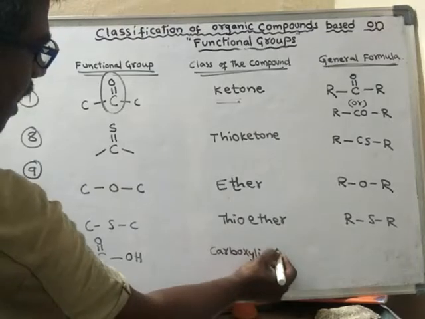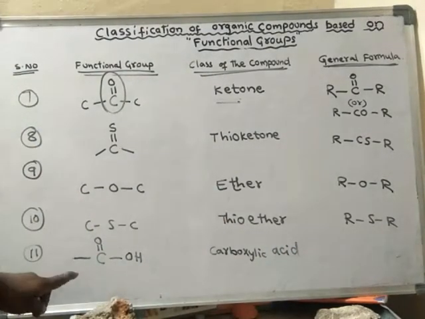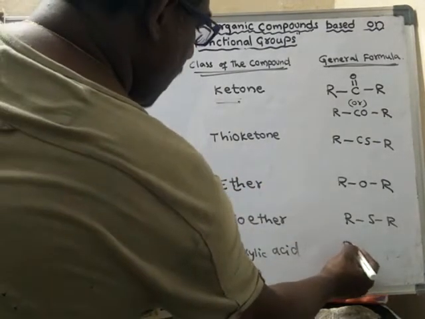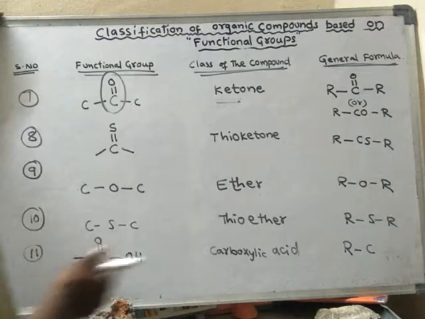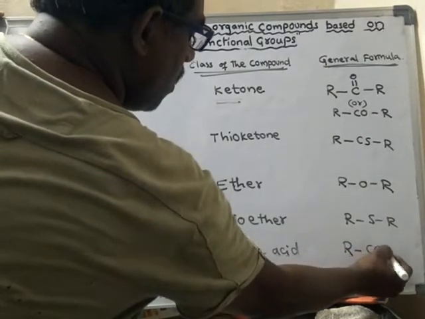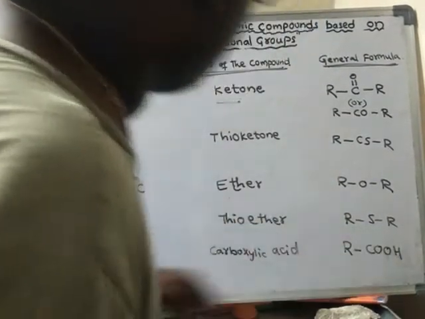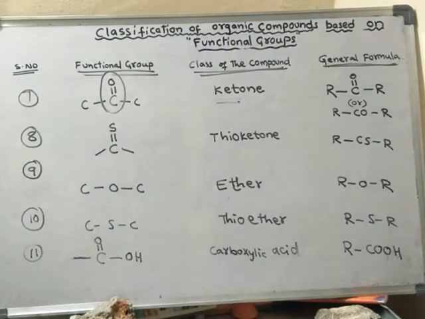Its general formula will be like this: RCOOH. So this is called carboxylic acid.